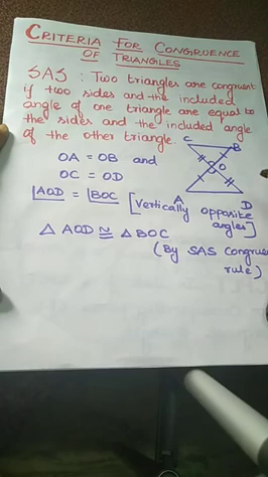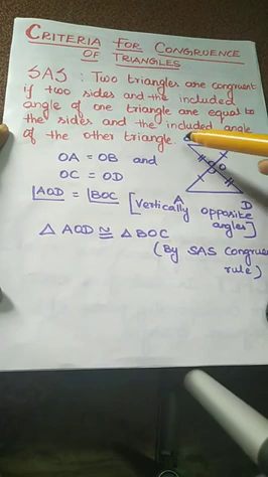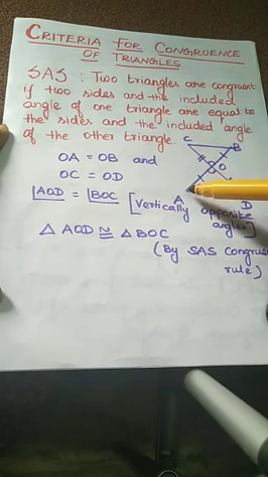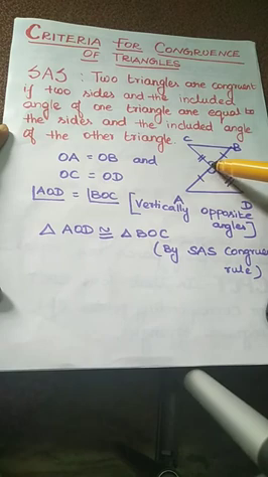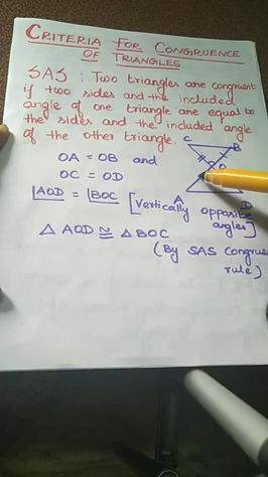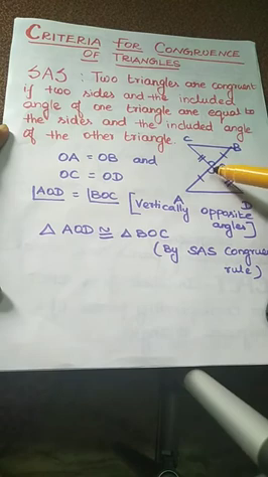Now let us use an example. This is triangle AOD. The next triangle is BOC. Here two triangles are meeting at a point O. We take OA equal to OB and OC equal to OD. So the first side is equal and the second side is also equal. What about the angle? Look at this. This is a vertically opposite angle, so angle BOC is equal to angle AOD. We know vertically opposite angles are equal.